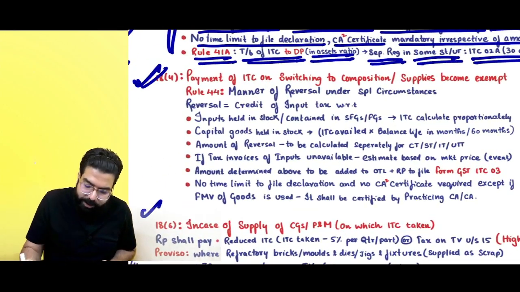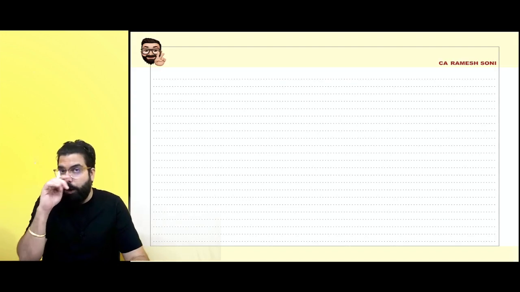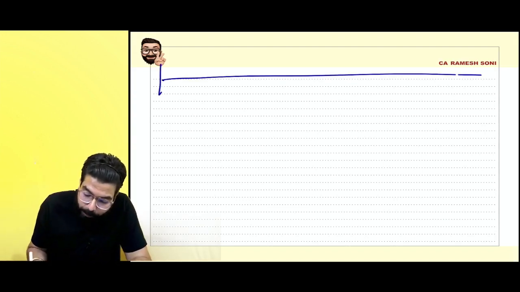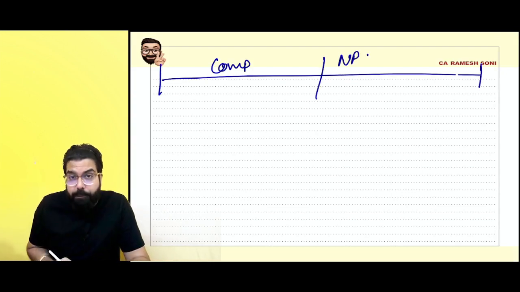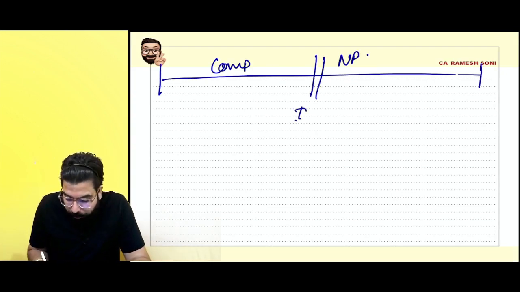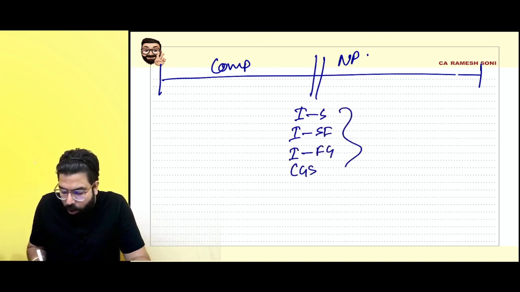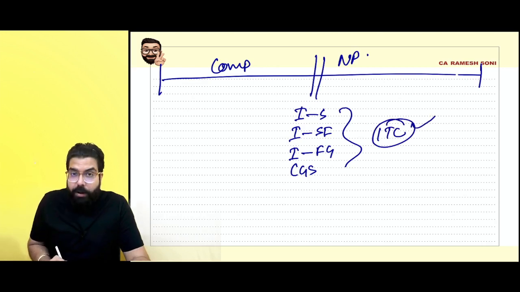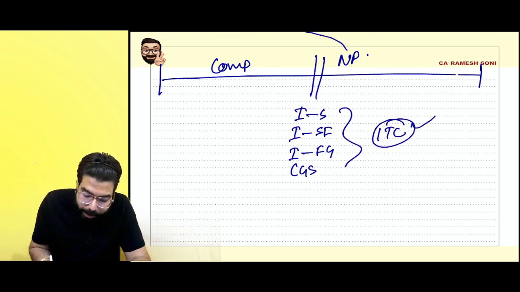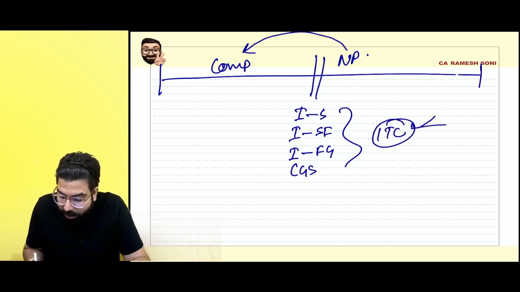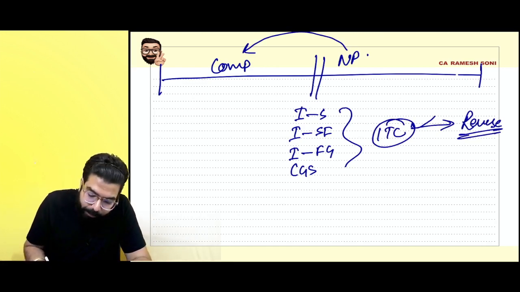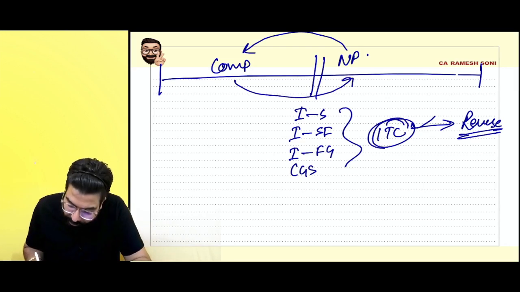Next, sir, listen to me very carefully. Everyone over here now. I was a composition dealer. When I was a composition dealer and I became a normal person, one day before, whatever input was there in my stock, input in my semi-finished goods, input in my finished goods and capital goods, I was given ITC on all of it. Now you think in reverse. Normal person became composition, then all the ITC you have to reverse. Simple. Sir, when you became a composition person to normal person, you were given the ITC.